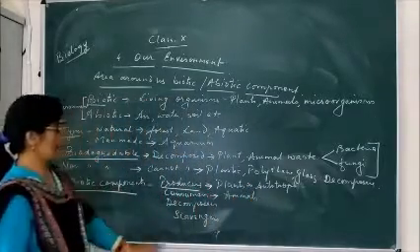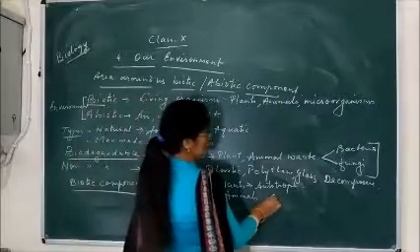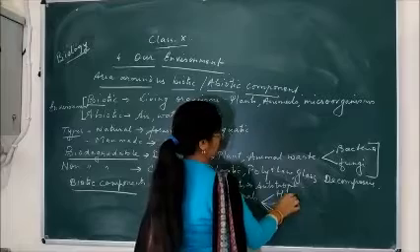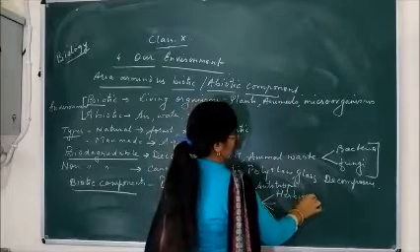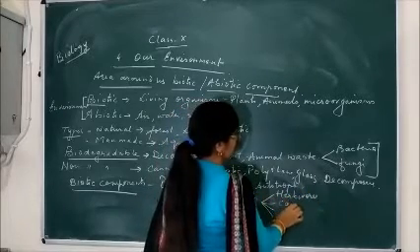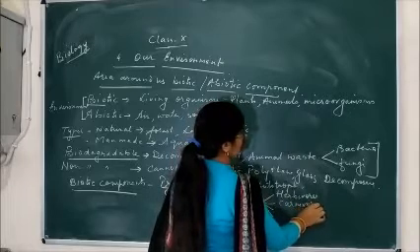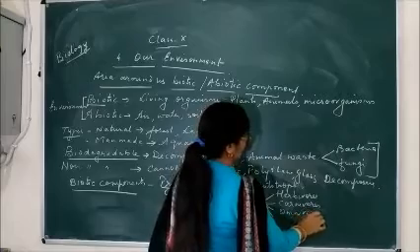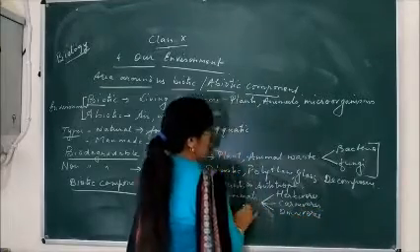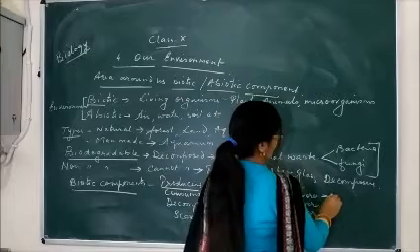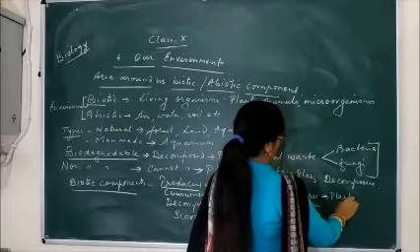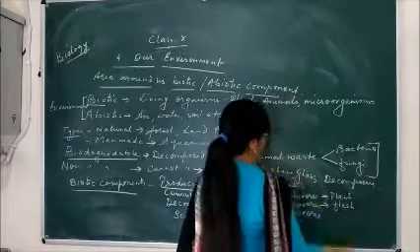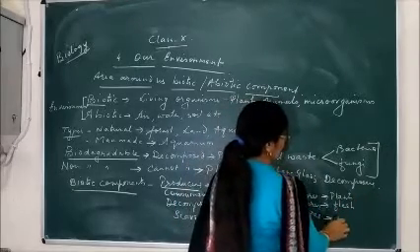If we talk about the animals, again they are divided into so many types, like herbivores, carnivores, omnivores. Herbivores are those who eat only plants, carnivores eat the flesh of herbivores, and omnivores eat both.